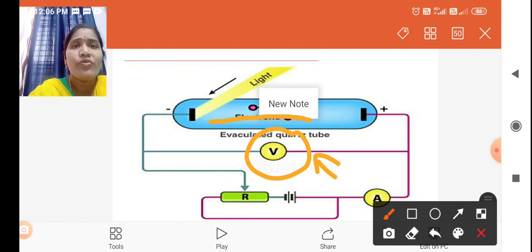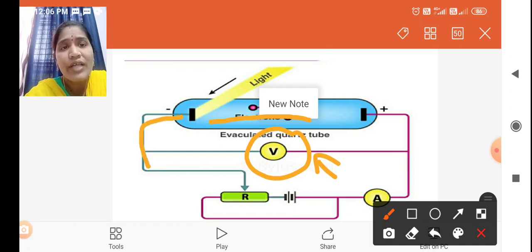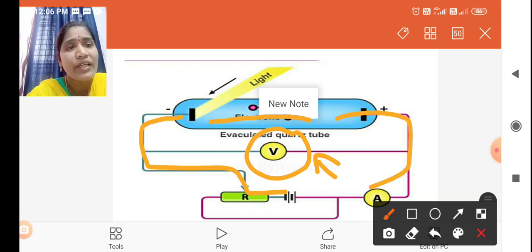What is meant by negative potential? Positive potential means the negative terminal is connected to the negative terminal and the positive terminal to the positive terminal.